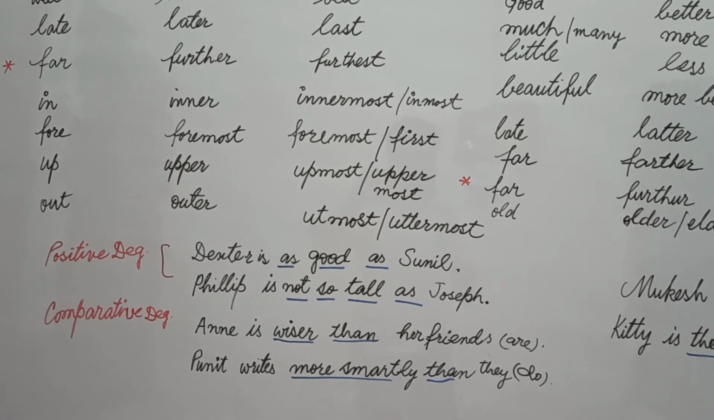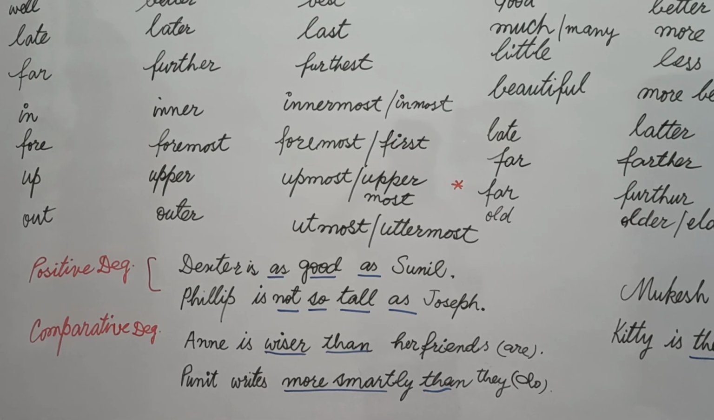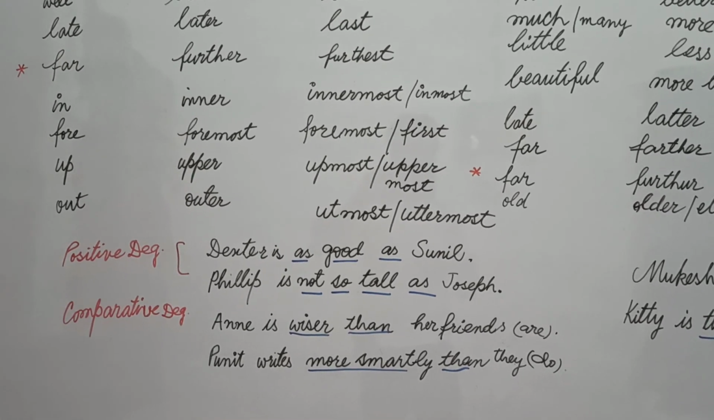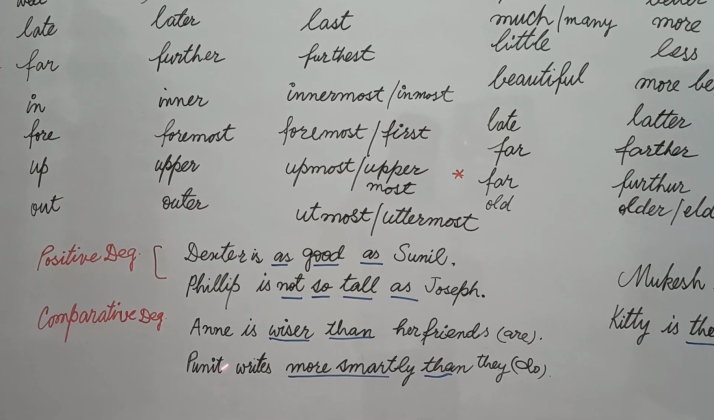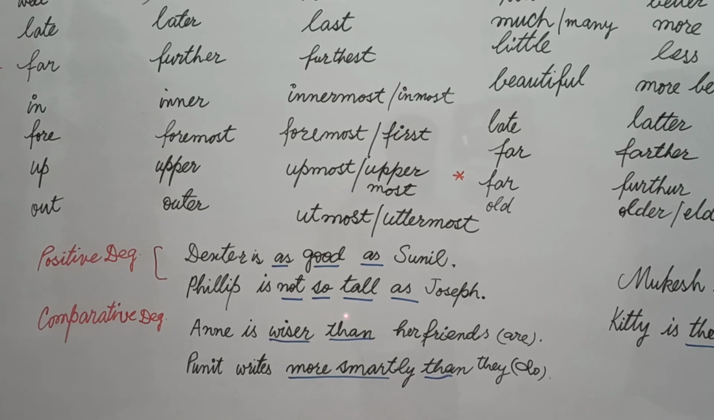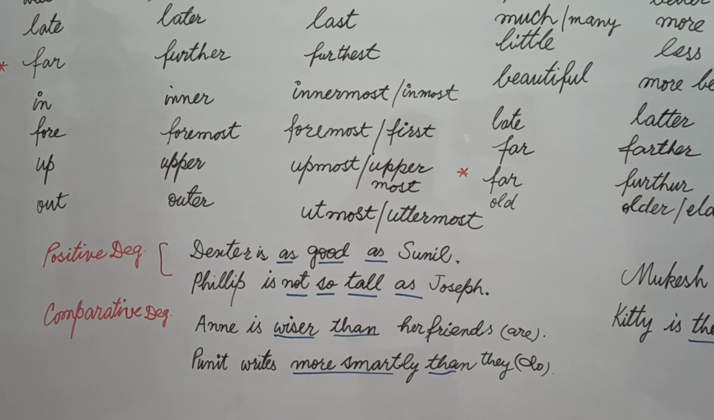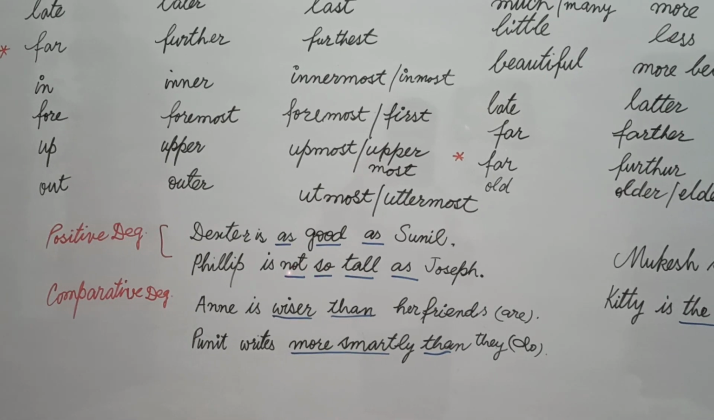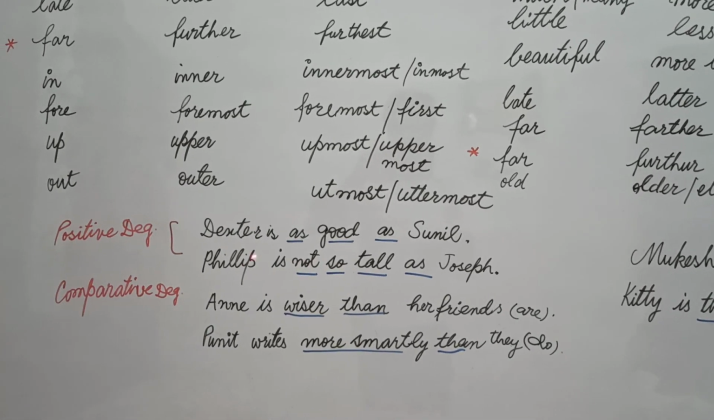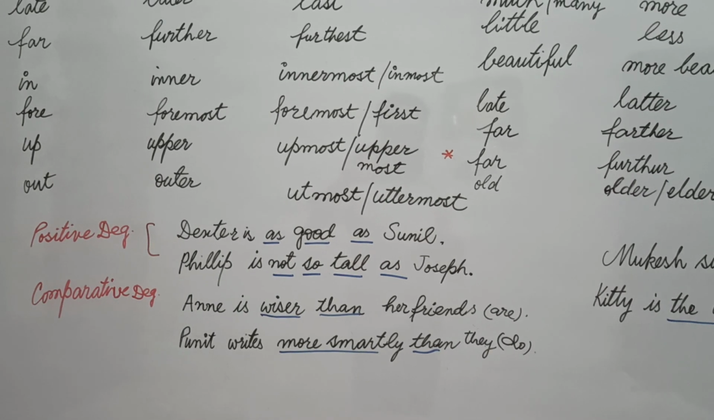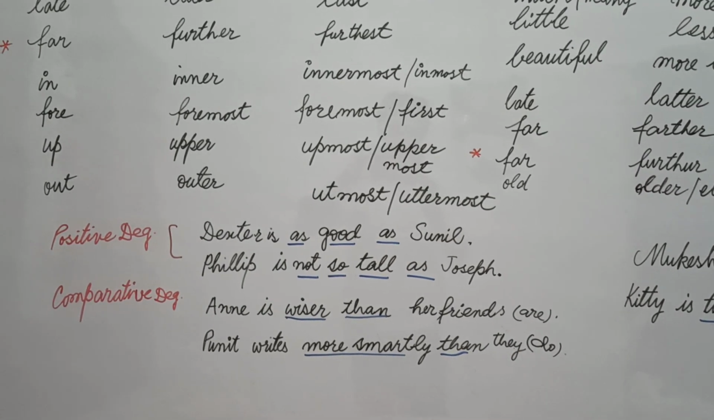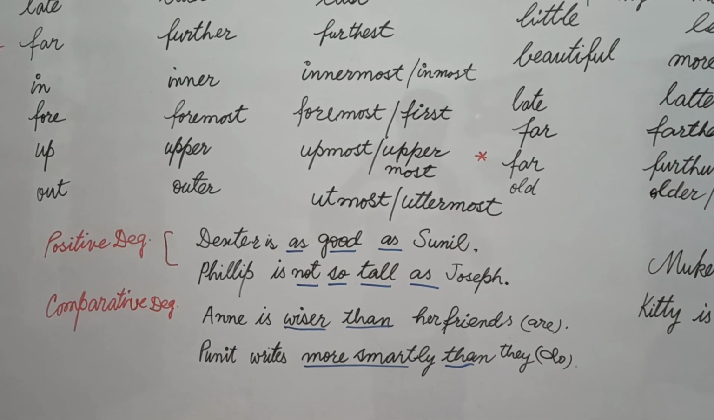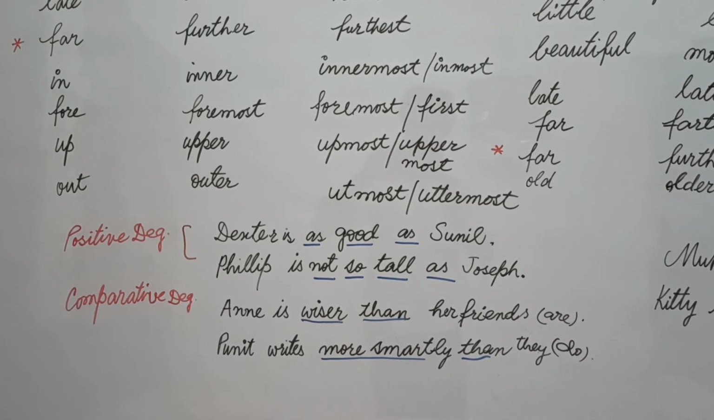Although he considers "so" is also useful, so we will go as myself will go after Mr. Martin. That's why I think that "so" is formal in comparison to "as". That's why you remember that you will use "so" after "not", and both are used in positive degree. Dexter is as good as Sunil, and Philip is not so tall as Joseph.